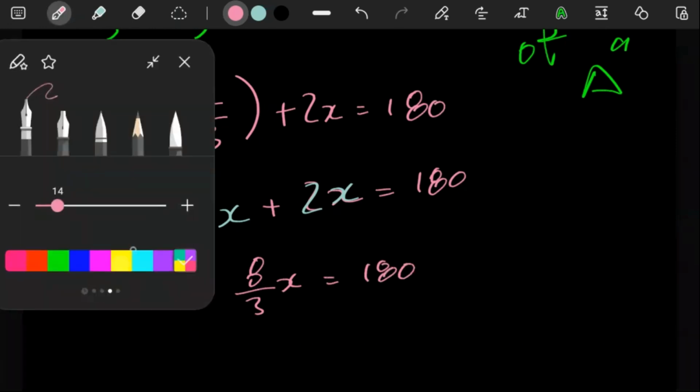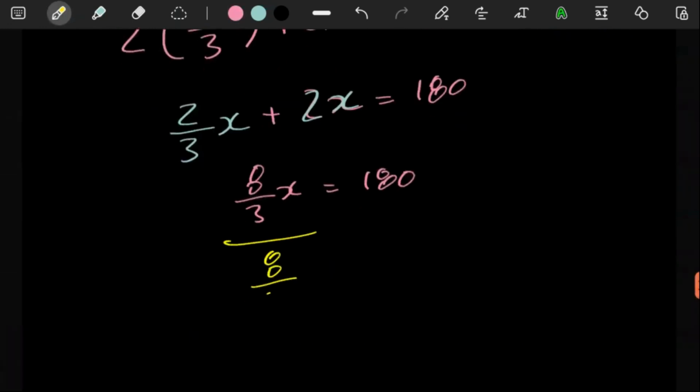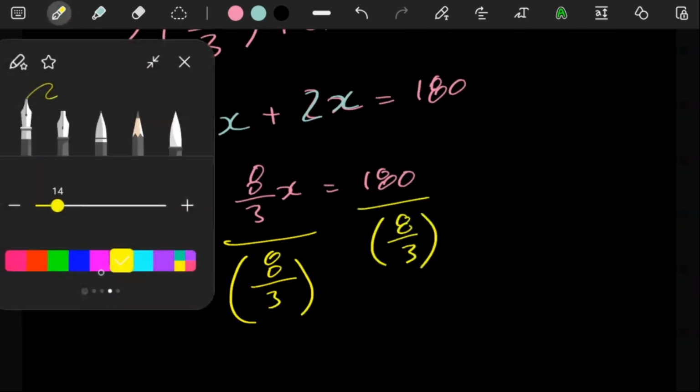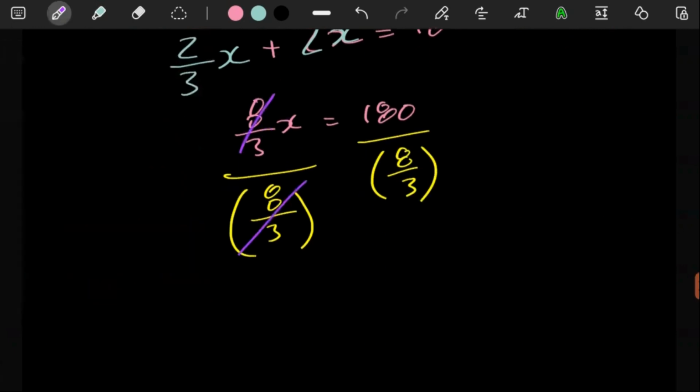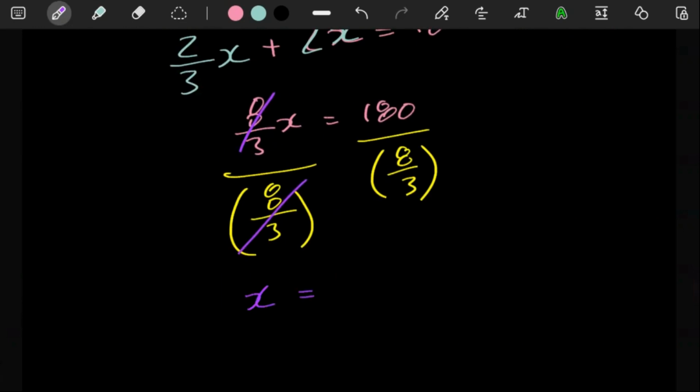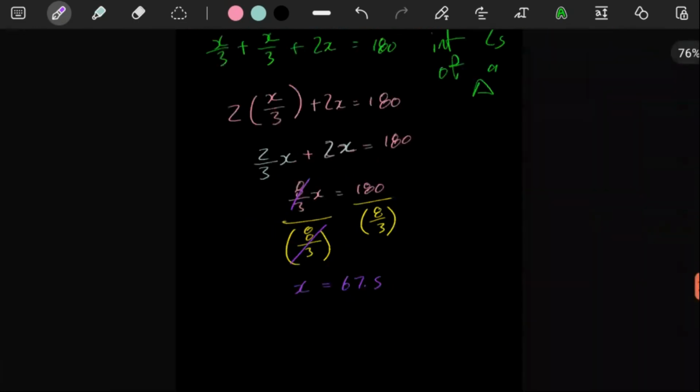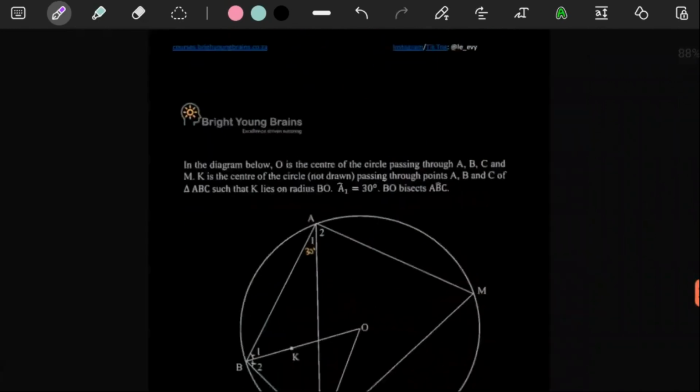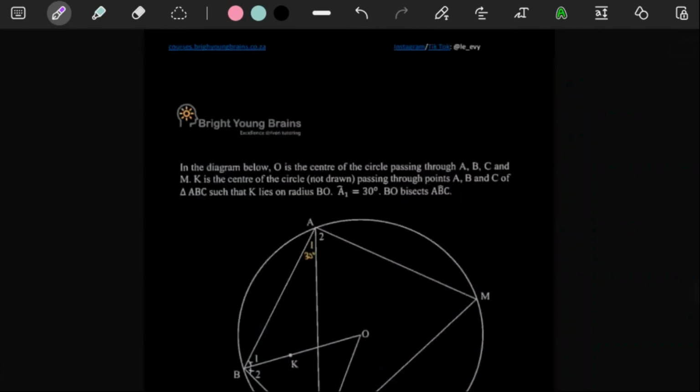Fortunately, even though you're working with a fraction, you can still just divide by a fraction on both sides. 8 over 3 here, 8 over 3 there. And then this cancels this, so x is equal to 180 divided by 8 over 3. We can just use a calculator for that. Using a calculator, we are getting 67 over 5. And then yeah, we didn't exactly do any heavy lifting over there, so that's fine. And then let's see here.